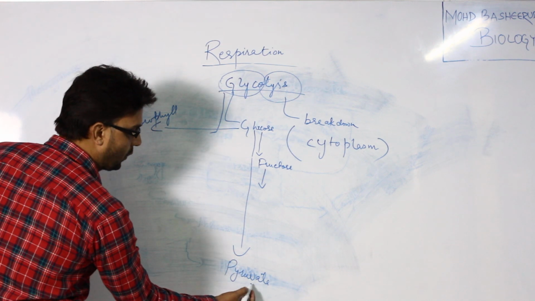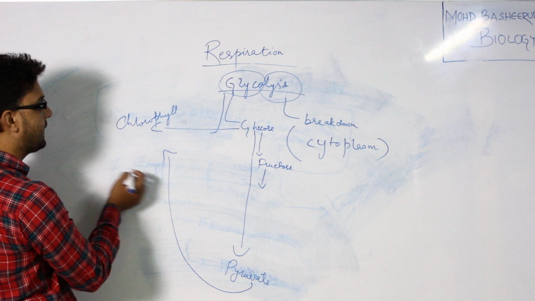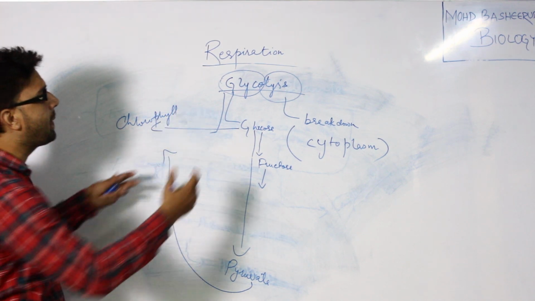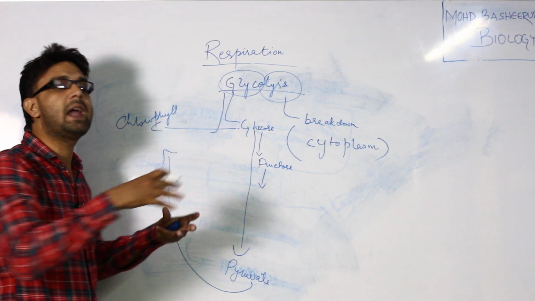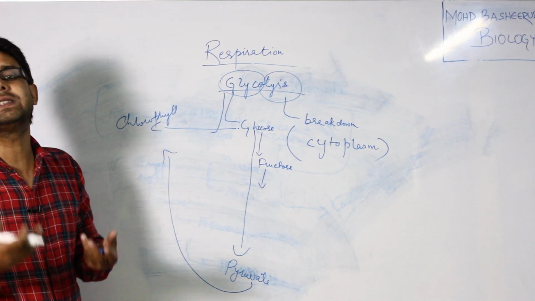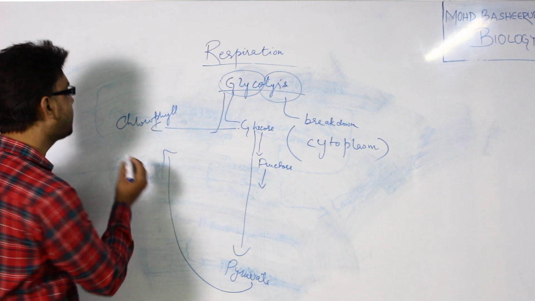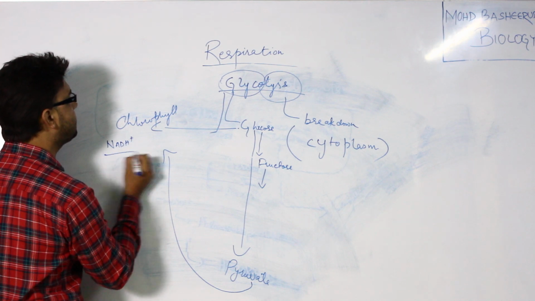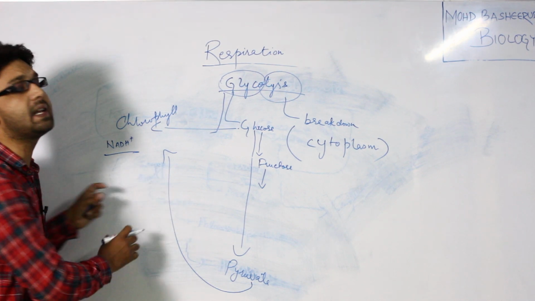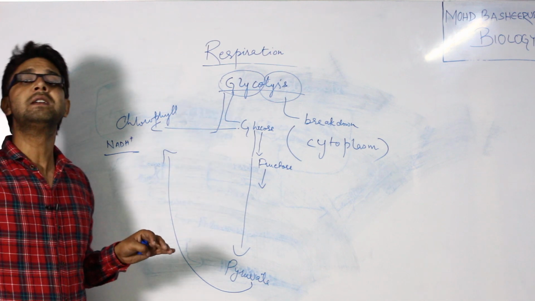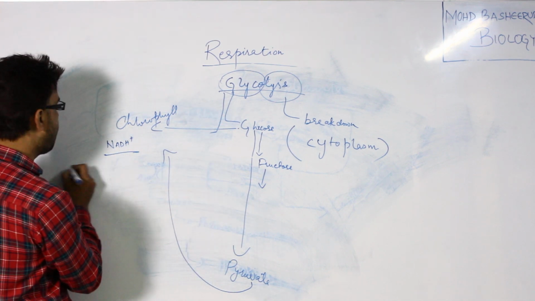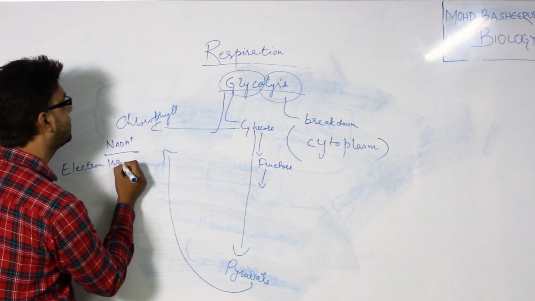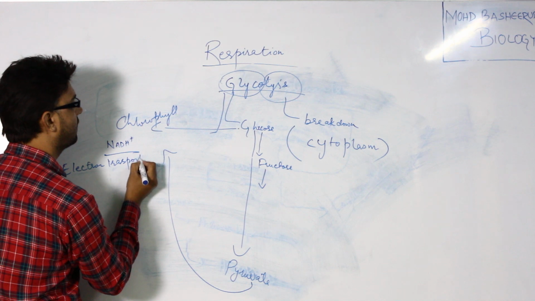What happens after the pyruvate? Then pyruvate will go to the electron transport chain, because so many things are happening in this. We have hydrogen ions being released in the form of NADH. NADH increases the hydrogen ions, and then this electron transport chain transfers them to the other parts of the body, a process called the electron transport system.